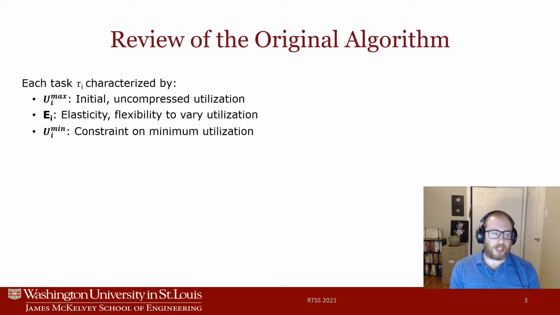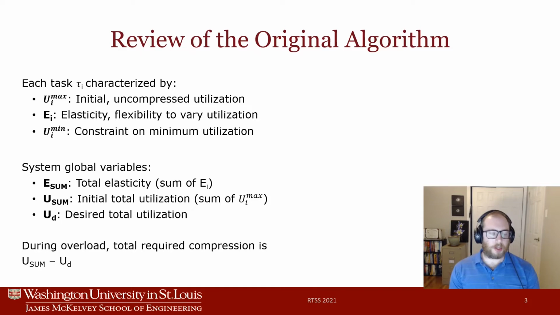Tasks are also assigned a value u sub i min, which constrains its minimum utilization, beyond which the task's utilization cannot be compressed further. There are also several system global variables. E sum is the total elasticity, the sum of all tasks' E sub i parameters. U sum is the initial total utilization of the system, the sum of all u sub i max values. And U sub D is the desired total utilization of the system.